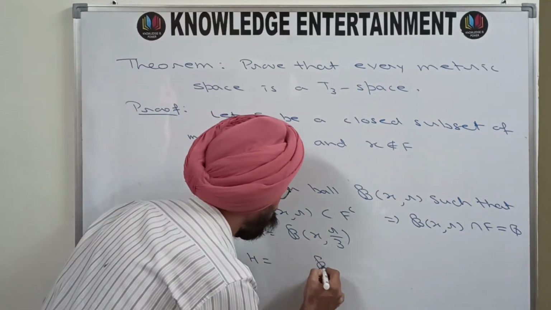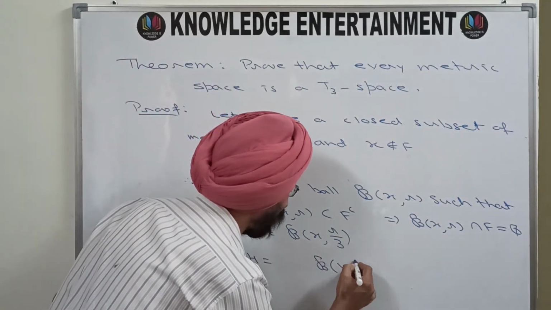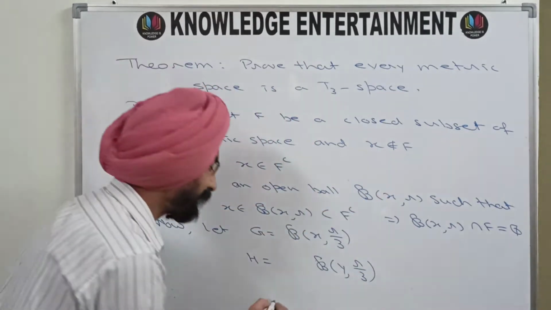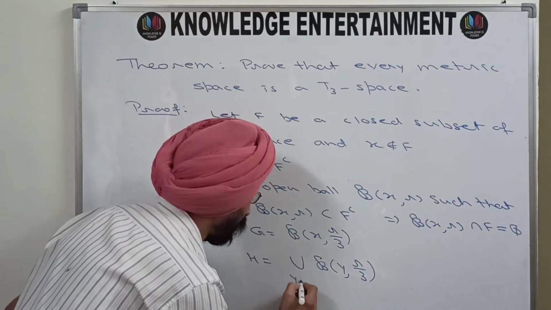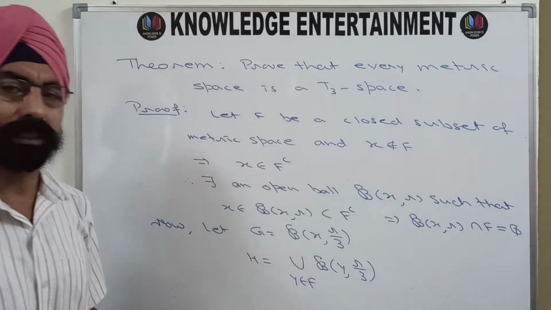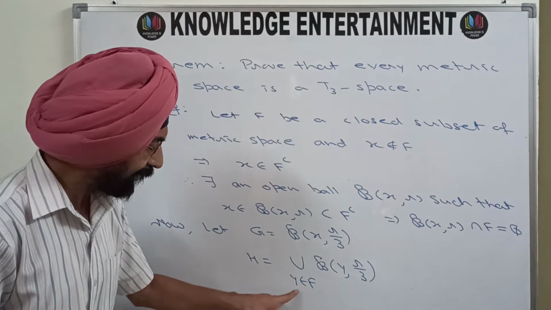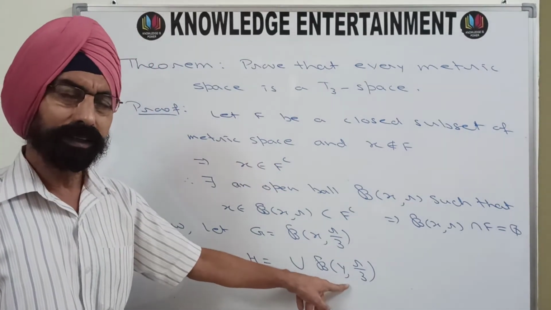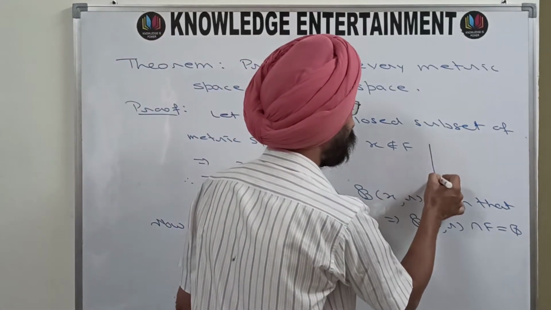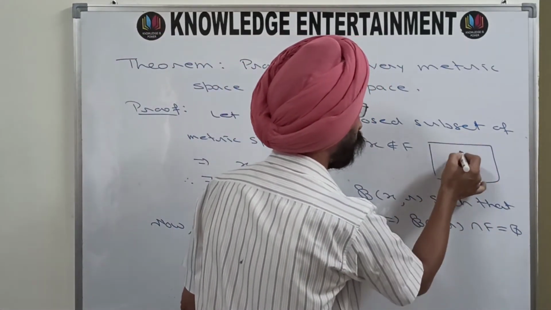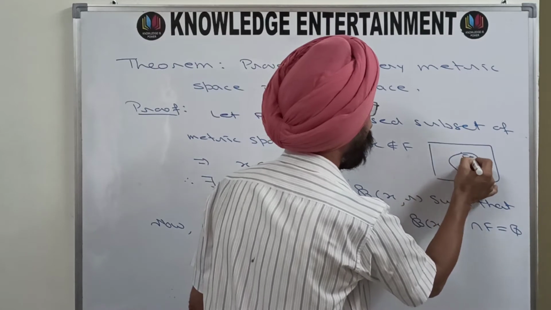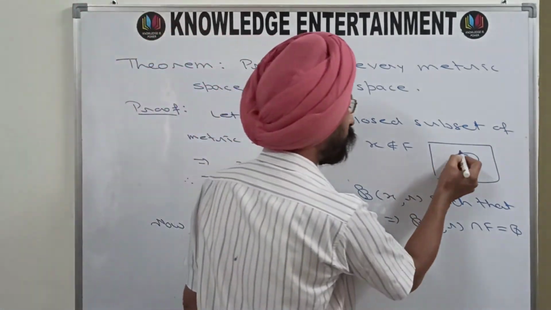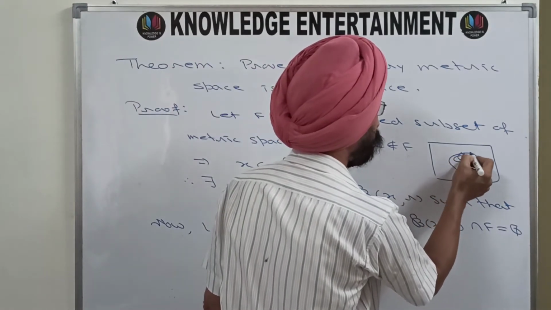You take open balls B(y, r/3) where y is a point of F, and then take the union of all those, so y belongs to F. Since you have taken every point of F and you have constructed an open ball, the situation is like this: here is your F, and for every point in the set F you have constructed an open ball.